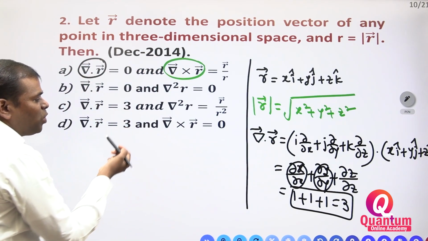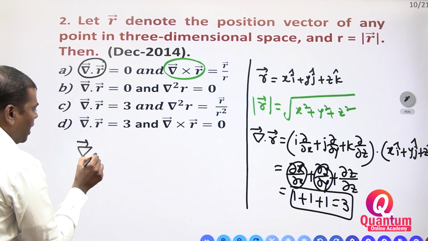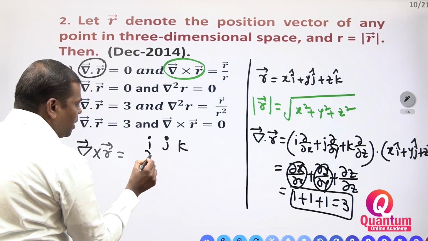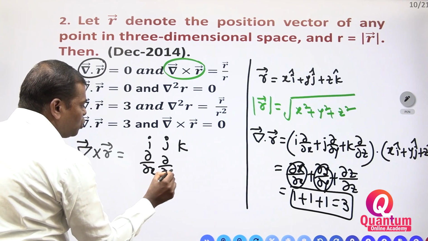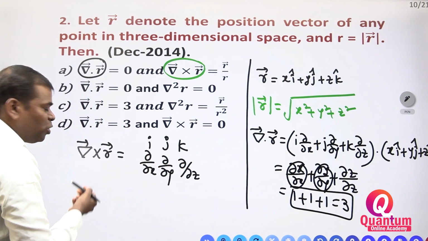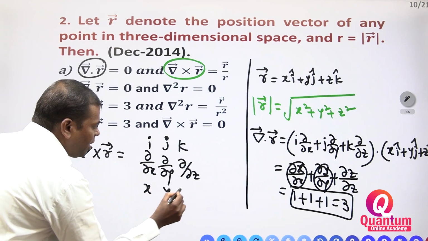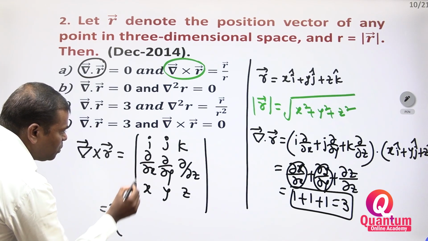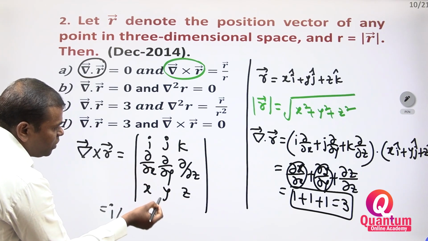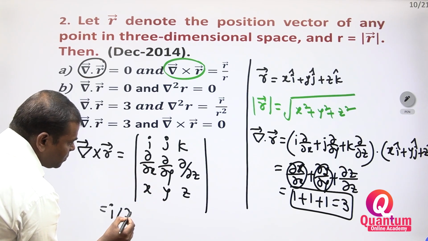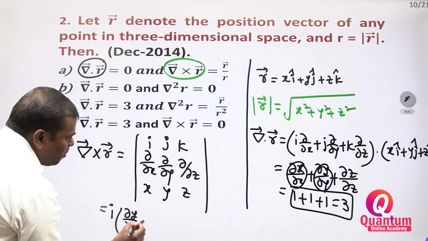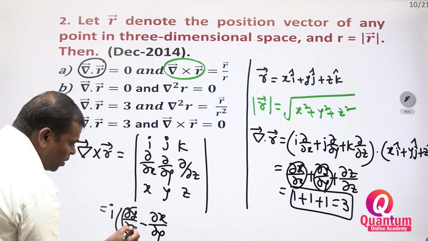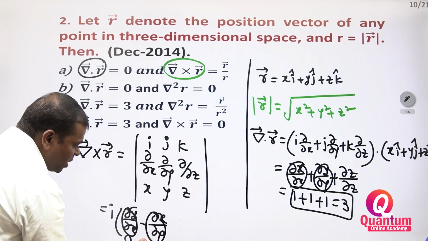Similarly, del cross r is equal to how much? Del cross r is the determinant with i, j, k, dou by dou x, dou by dou y, dou by dou z, and x, y, z. Now you have to find the cross product. i into dou z by dou y minus dou y by dou z, and so on. Here dou y by dou x is equal to 0, dou x by dou y is equal to 0.